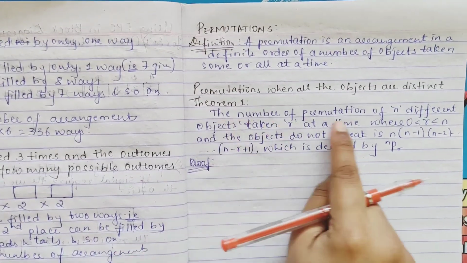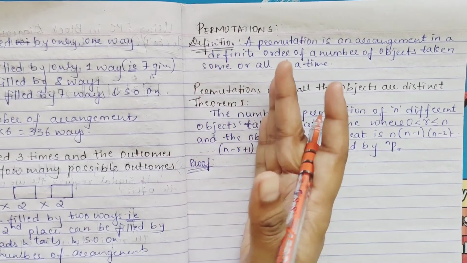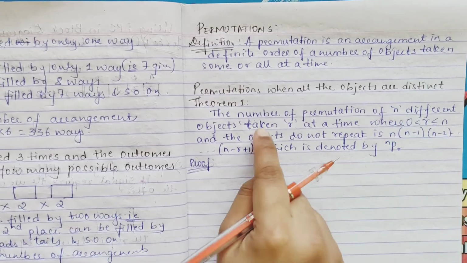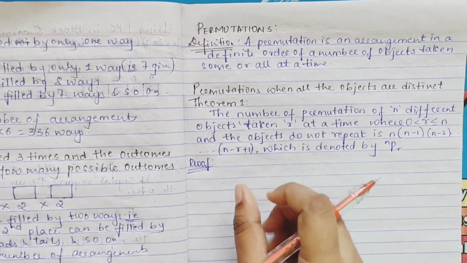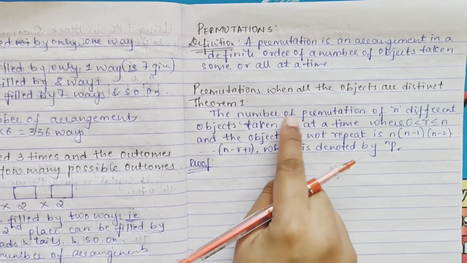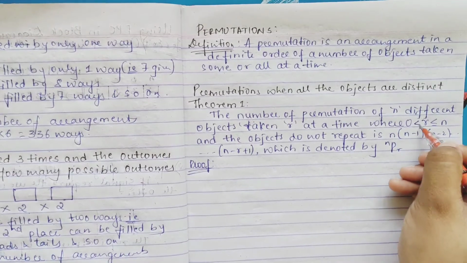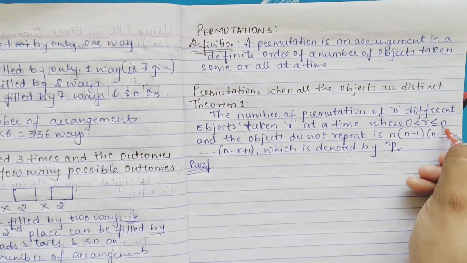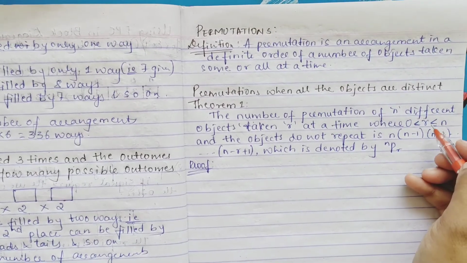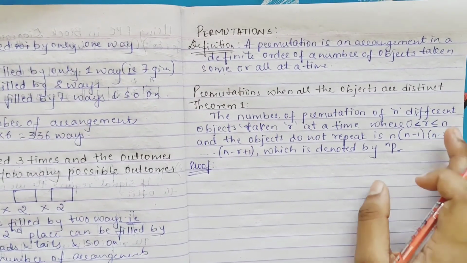Here what they're telling: the number of permutations of n different objects, right? Now n you're taking, many objects are there, different objects, so you have taken as n, taken r at a time. R at a time means like 5 you have taken, 4 you have taken, any, so you have just given as r, where your r is lying between 0 and n. Open interval 0 means 0 is not counted, but it should be less than or equal to n, meaning how many different objects are there.